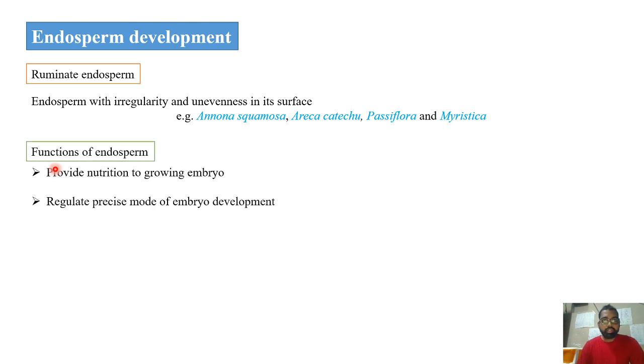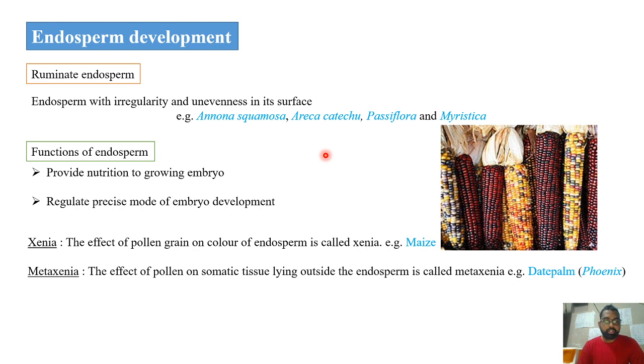Now coming to the functions of endosperm, the very important function of the endosperm is providing nutrition to the growing embryo. So it can regulate the precise mode of embryo development by providing nutrition and secreting certain substances also. This is a different effect which you can see in the endosperm development.